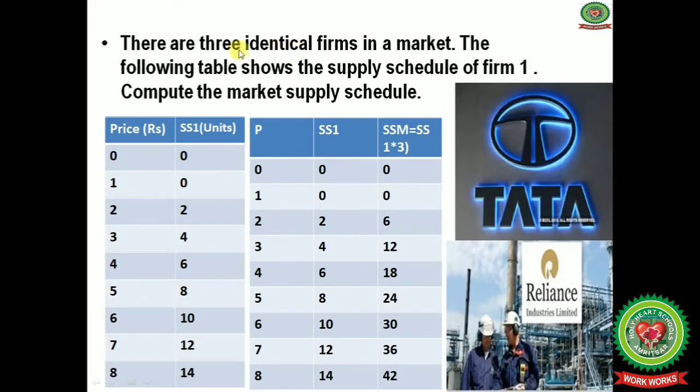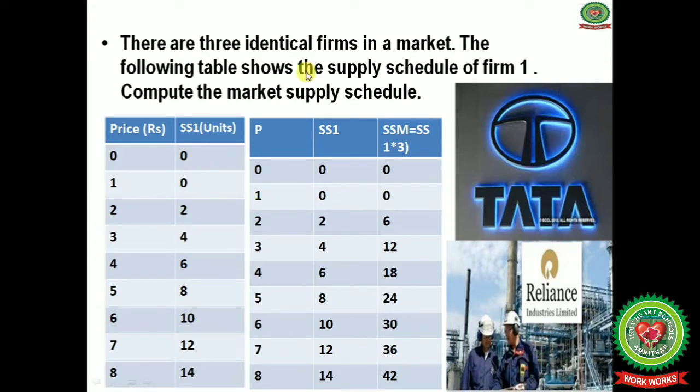Next one is, suppose there are three identical firms in a market. The following table shows the supply schedule of firm 1. Compute the market supply schedule. Now we have the supply schedule of the first firm only. According to the first firm, what is the market supply curve?